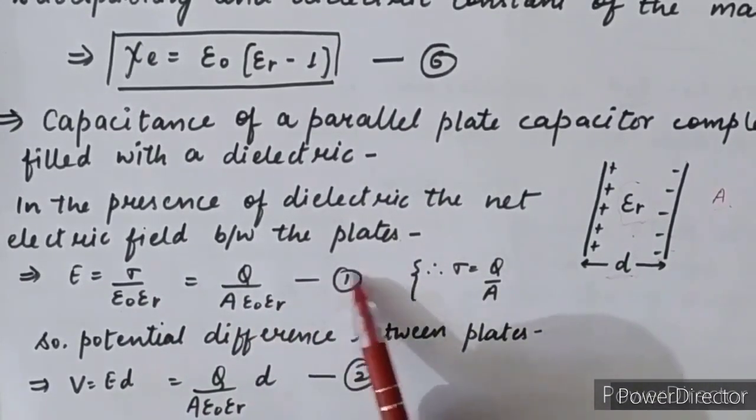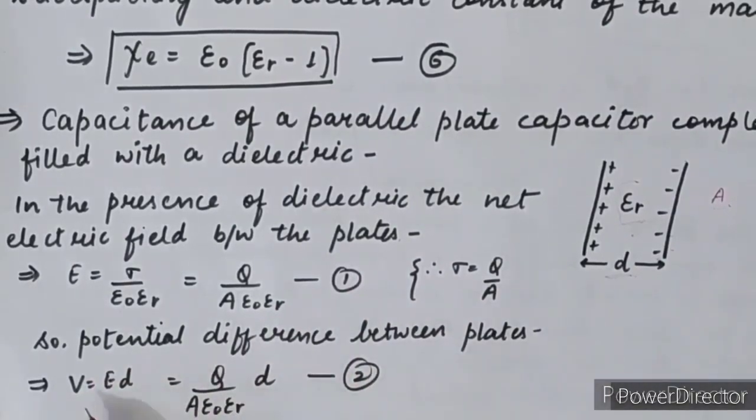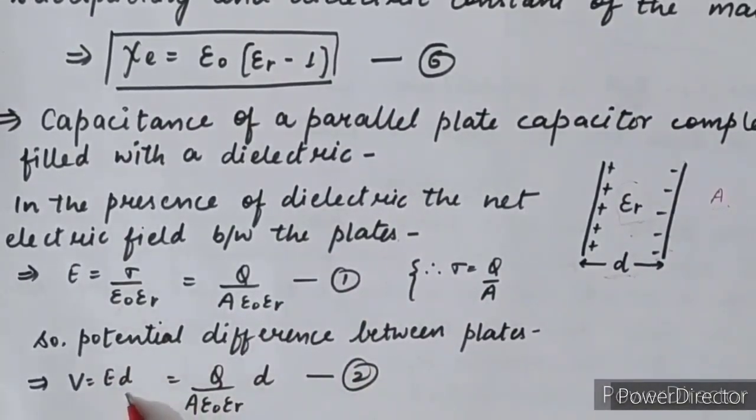Equation number 1. Afterwards, the potential difference between the plates. Formula is V is equal to ED from third chapter. Put the value of E from equation number 1: Q upon A epsilon naught into epsilon r, into D.